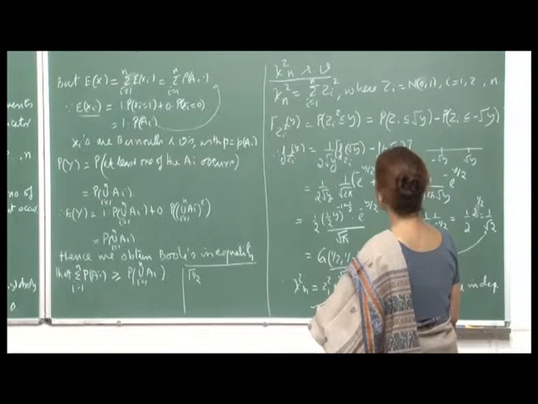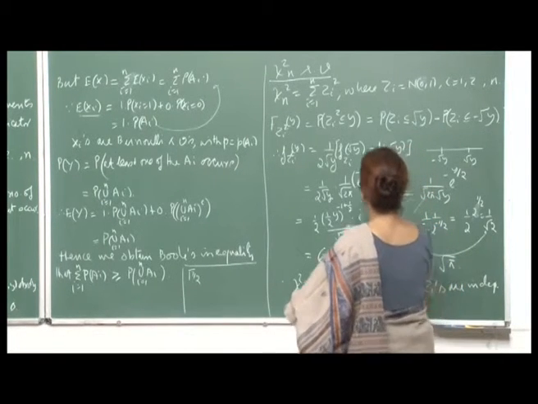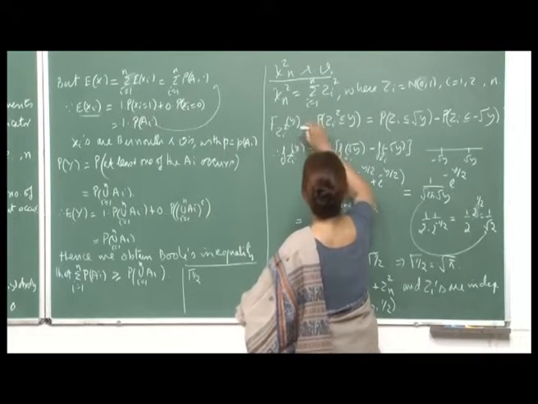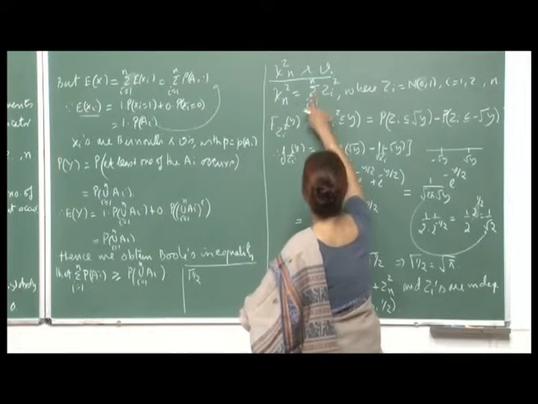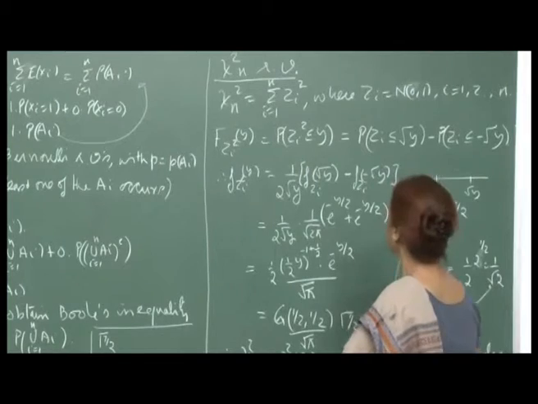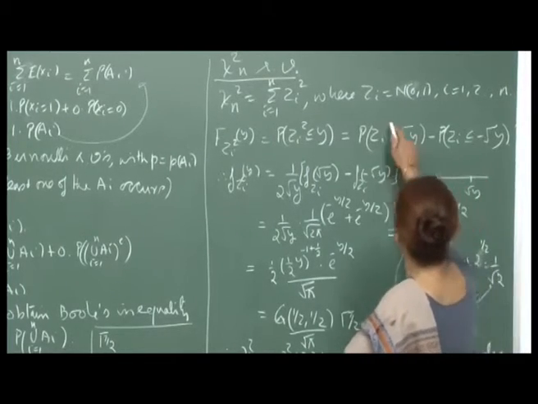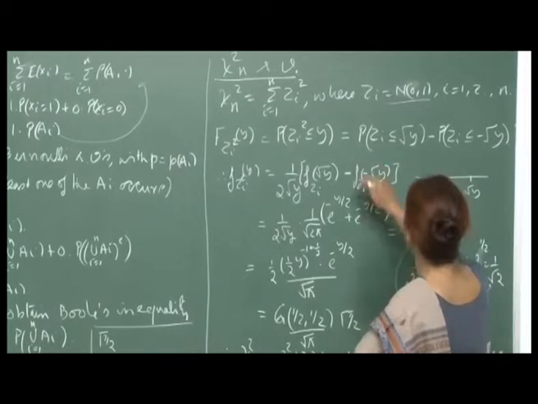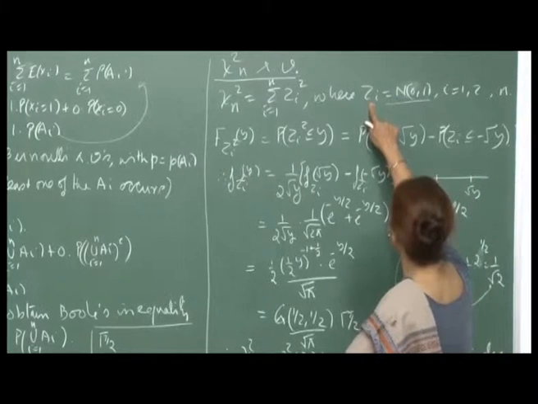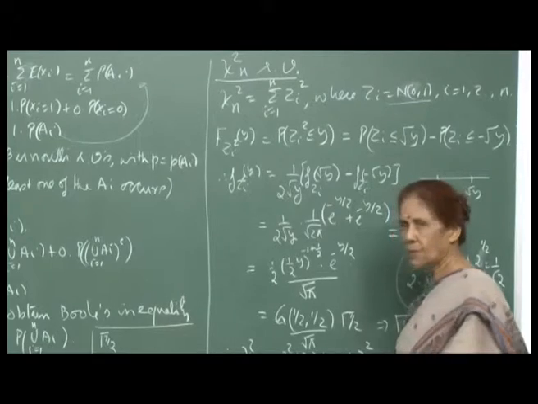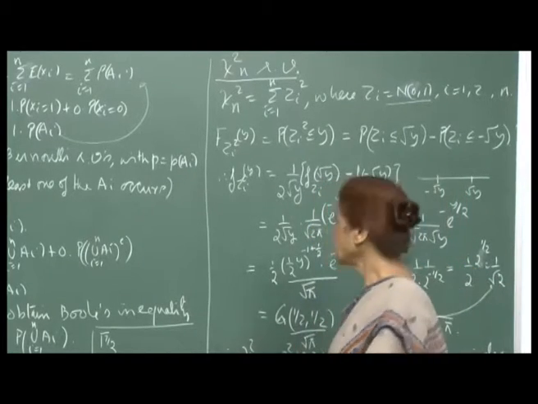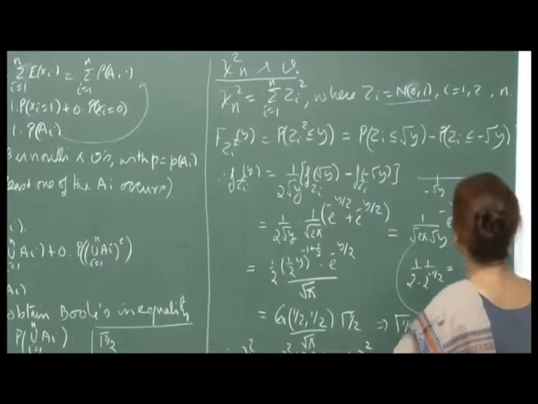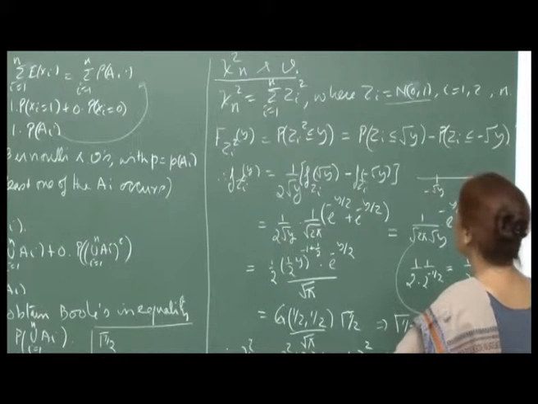So, now look at the chi-square n random variable. This random variable is defined as the summation i varying from 1 to n of Z_i squared, where each Z_i is standard normal, i varying from 1 to n. The expectation of Z_i is 0 and the variance of Z_i is 1. So, each of the Z_i's is standard normal.